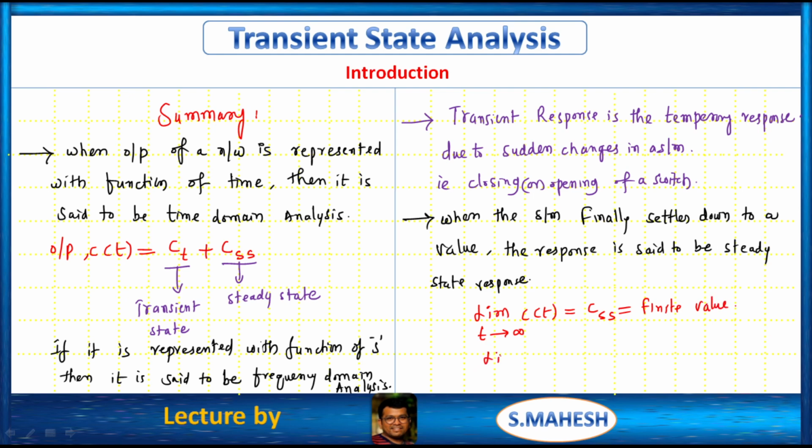But at this steady state, the transient value Ct is equal to 0.